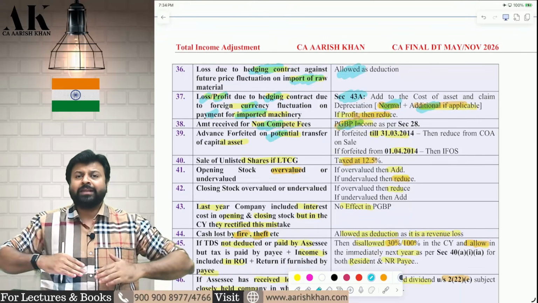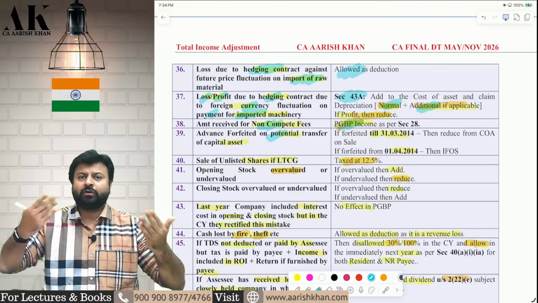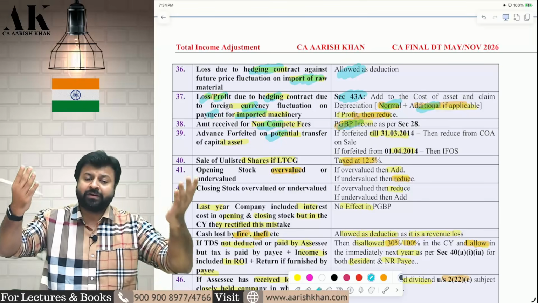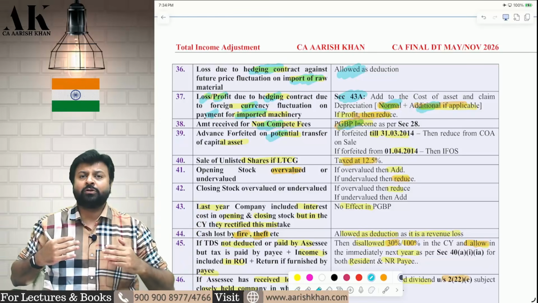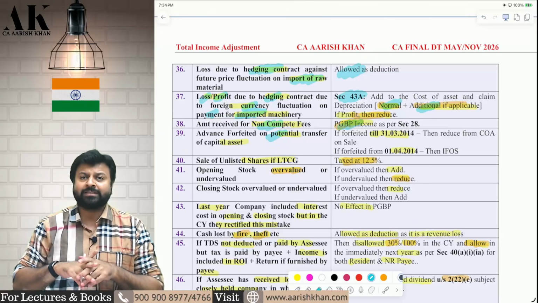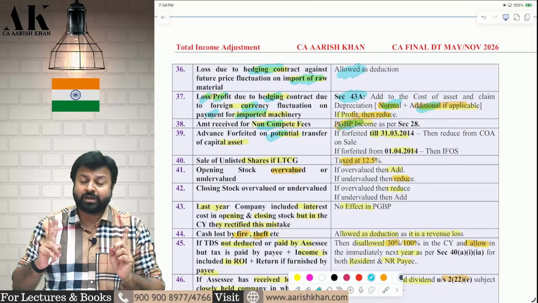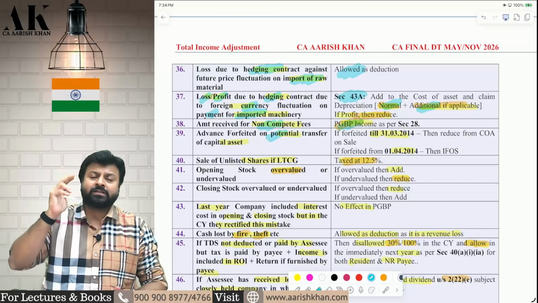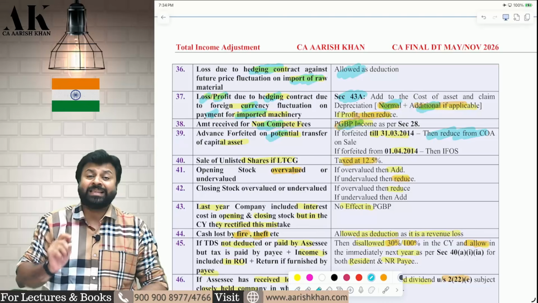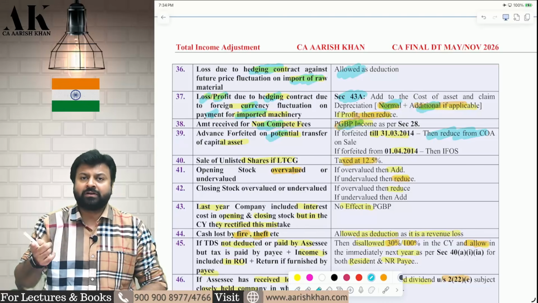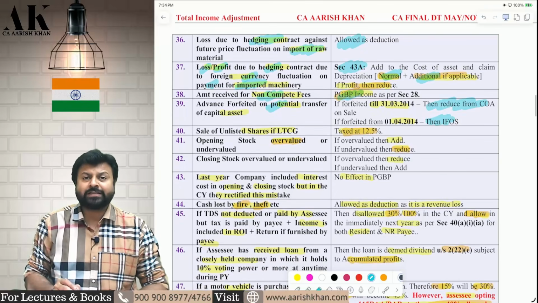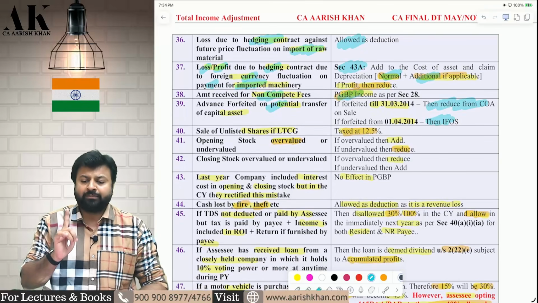Next, you are planning to transfer a capital asset, but unfortunately you are not able to transfer the capital asset, but you have taken some advance and that advance is forfeited by you. So if an advance is forfeited by you, what is the treatment of that advance forfeited in case of potential transfer of a capital asset? You have to check the date of forfeiture. If it is forfeited before 1st April 2014, then it will be reduced from the cost of acquisition when you sell the asset. But if it is forfeited on or after 1st April 2014, then it will be considered as income from other source. I hope it is clear to all of you. So the date of forfeiture is very important in this case.